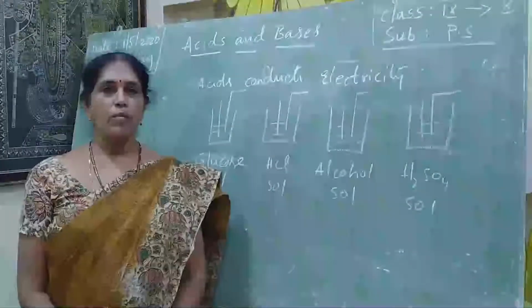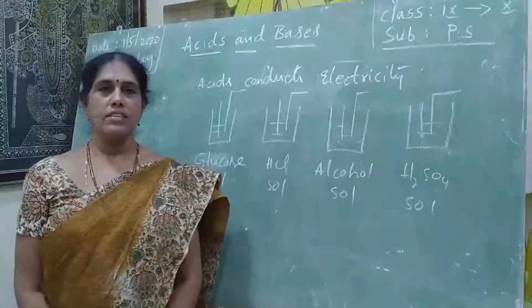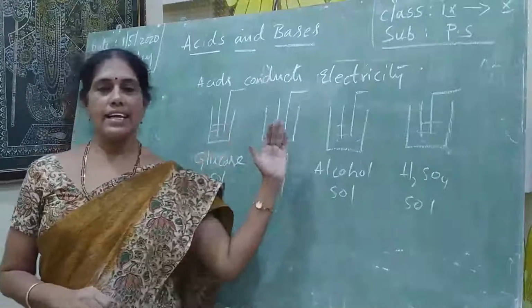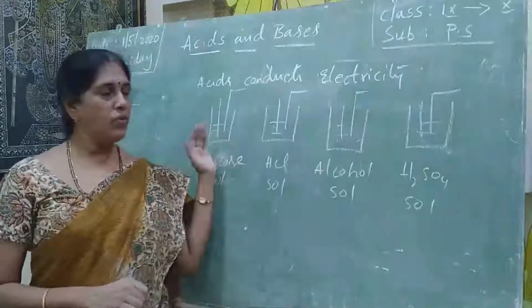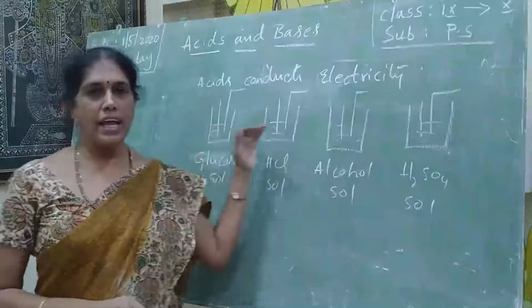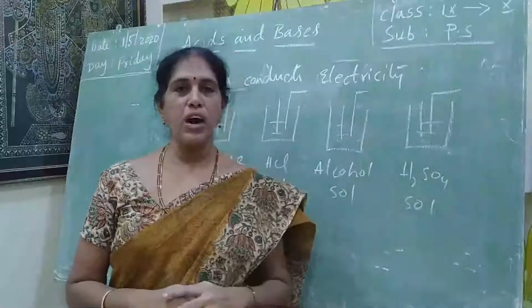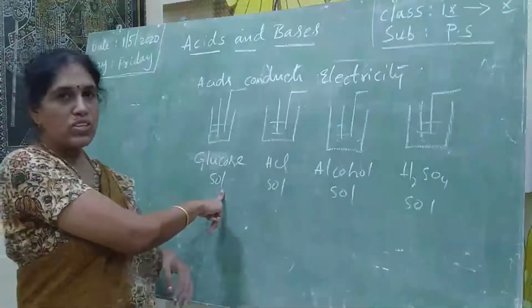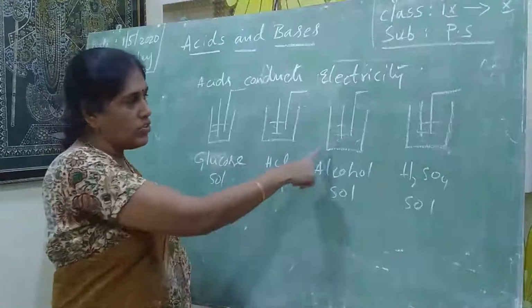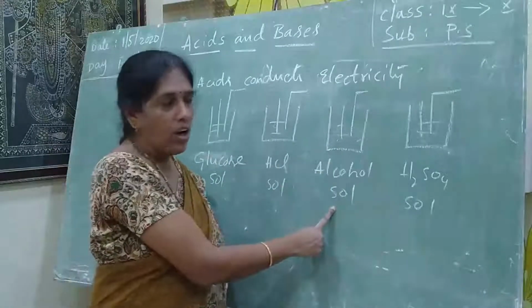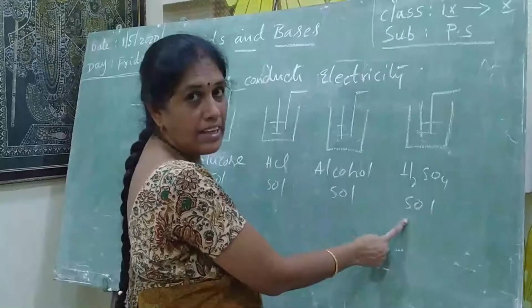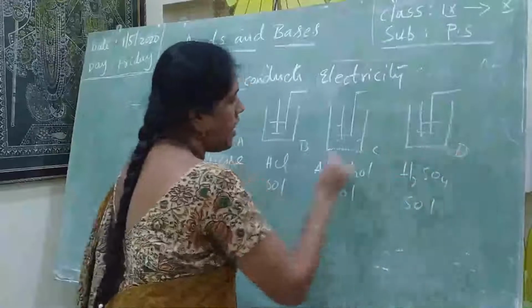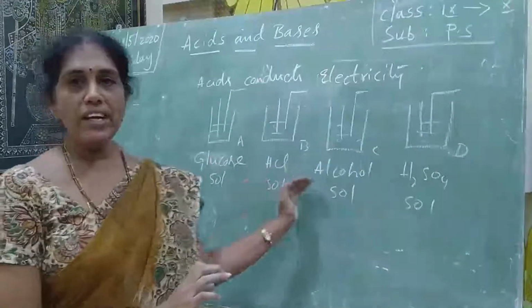So for this activity, up to now we discussed the neutralization reactions. Okay students, now we go on to discuss one more activity, that acids conduct electricity. For this activity we need 4 test tubes. Label them A, B, C, D. In the 4 test tubes we take 4 different solutions. In test tube A, I have taken glucose solution. In test tube B, HCl solution. In test tube C, alcoholic solution. In test tube D, sulfuric acid solution.